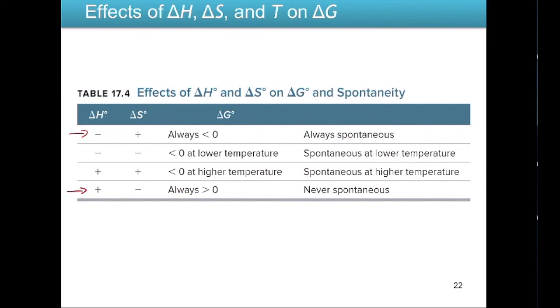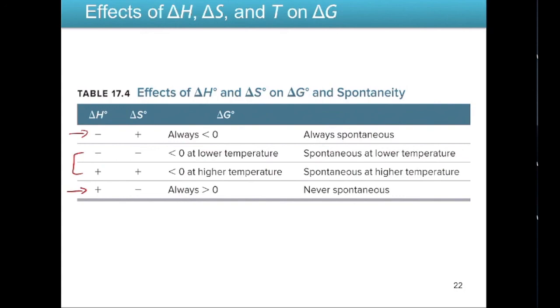If delta H is positive and delta S is negative, then delta G is always going to be greater than 0, so that reaction is always going to be non-spontaneous. And if delta H and delta S have the same sign, so either they're both positive or they're both negative, then it's going to be temperature dependent. If they're both negative, then the reaction will be spontaneous at lower temperatures.